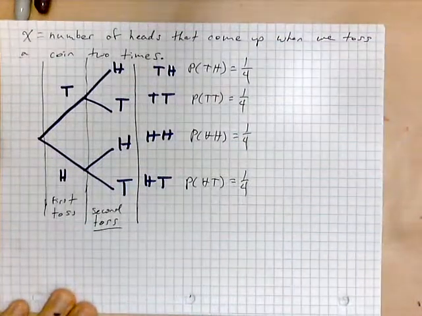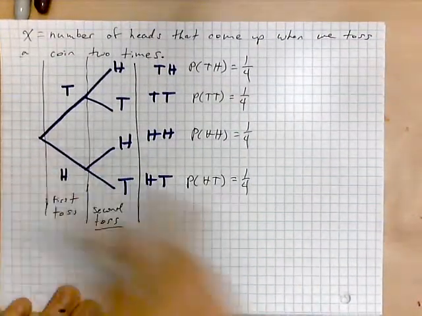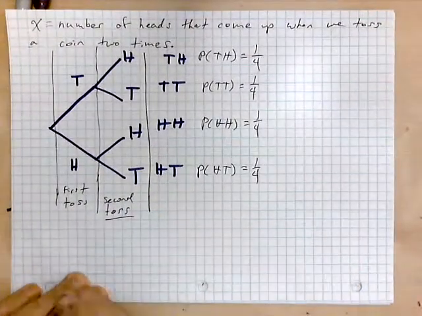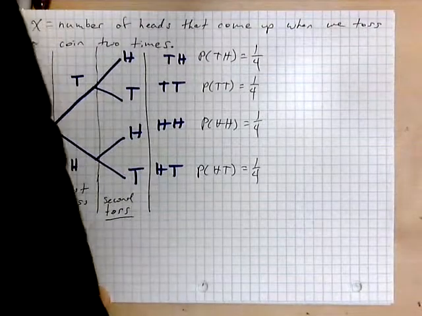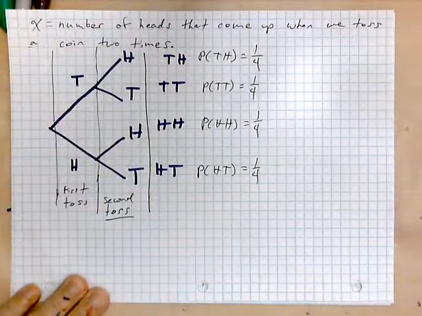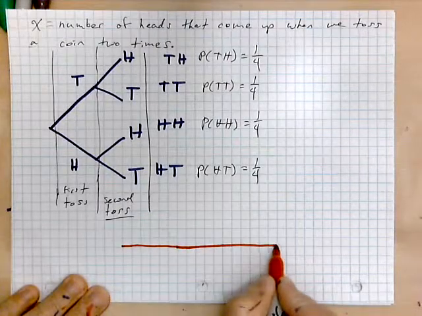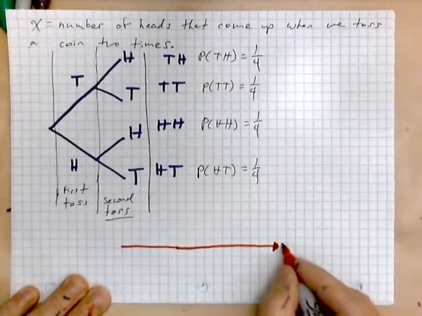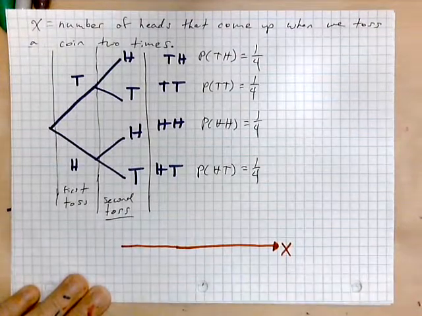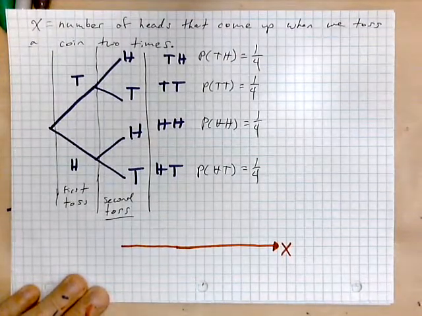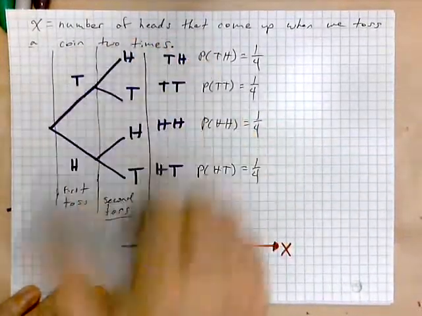So, let's list them. And as always, whenever you talk about variables, you draw a little horizontal axis and mark the values of the variable on the axis. So this is our x. And what are the possible values of the variable? Well, x is the number of heads that come up when you toss a coin 2 times.